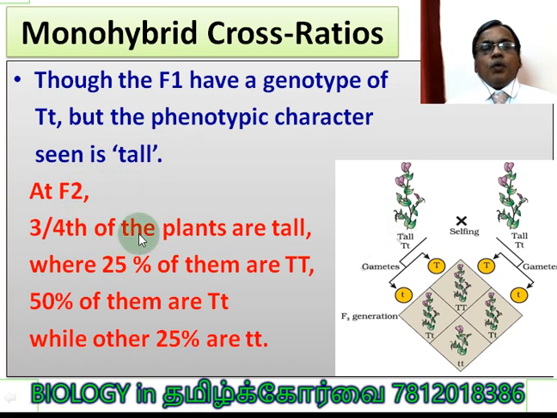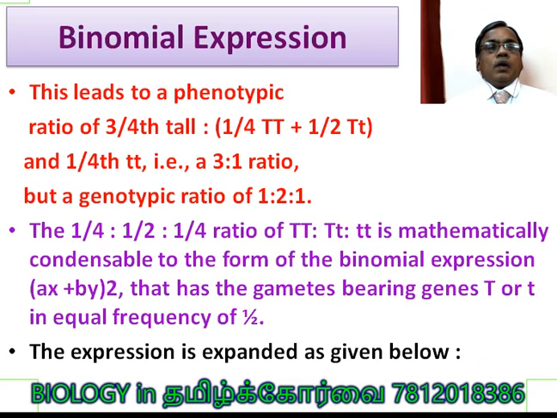At F2, 3/4 of the plants are tall phenotypically, and 25% of them are capital T capital T, 50% of them are capital T small t, and 25% of them are small t small t. This is the F2 result. Genotypically 1:2:1 ratio, in which the 50% stands for the heterozygous dominant, heterozygous tall plants. Right.